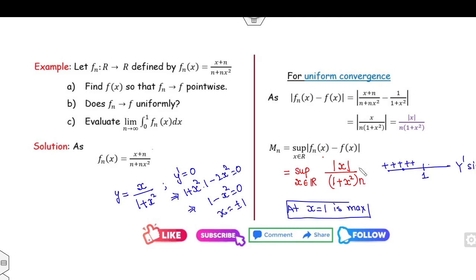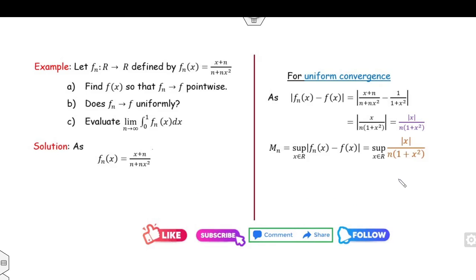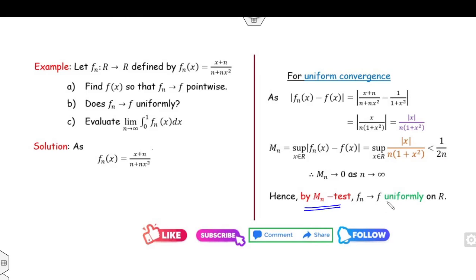Now, once we know y is maximum at x equal to 1, this number is less than 1 over 2 times n. So I can say Mn is less than 1 over 2n, and again it converges to 0 as n approaches infinity. So by the Mn test, the sequence converges uniformly.